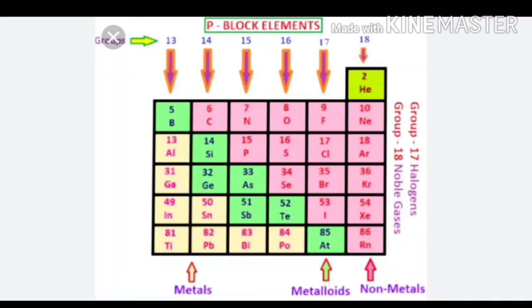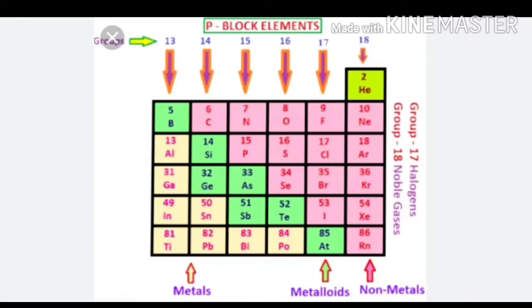Now let's see about bond dissociation energy. Down the group, bond dissociation energy decreases because as we move down the group, the atomic size increases, which results in an increase in bond length. As the bond length increases, there is a decrease in bond strength, which results in a decrease in bond dissociation energy.